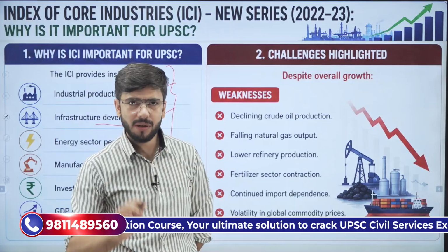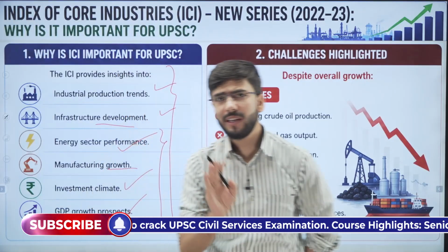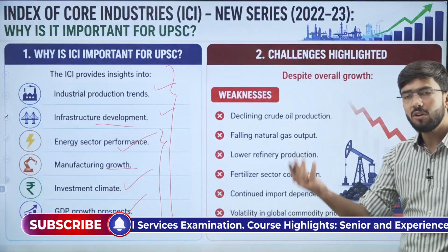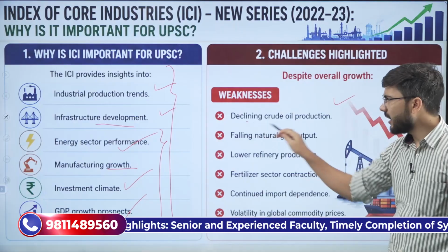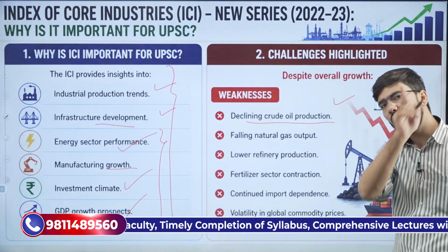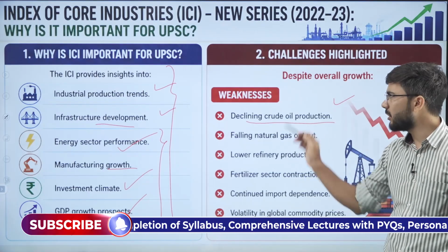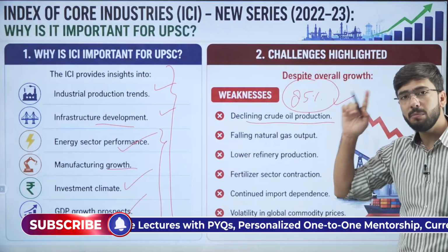Understood? Very simple. But despite this growth, there are some particular challenges with respect to infrastructure industrial growth. First, we are having declining crude oil production in India. Why? Because 85% of the crude oil demand is dependent on imports.